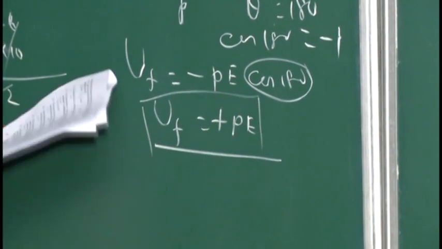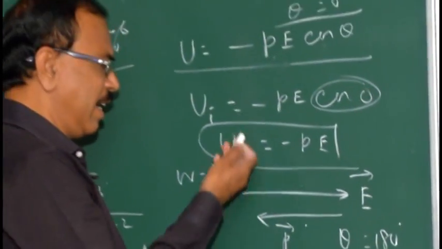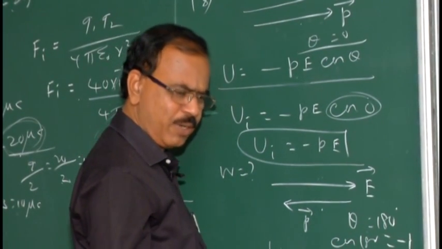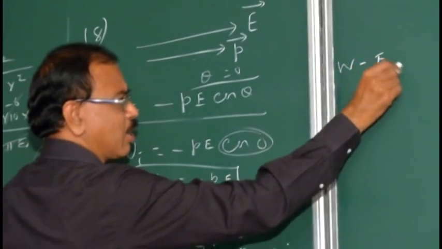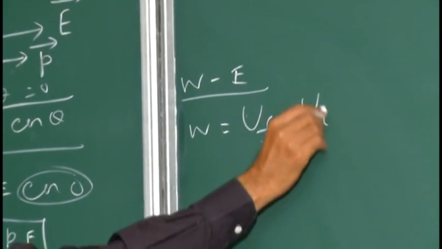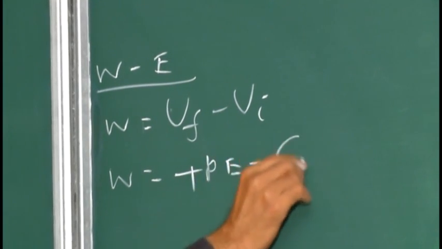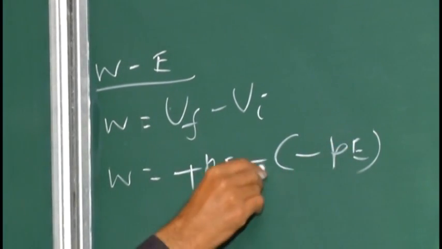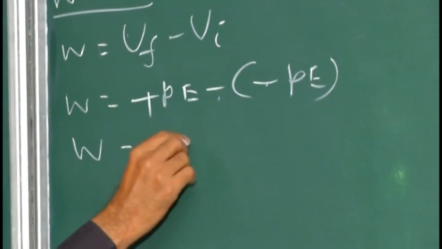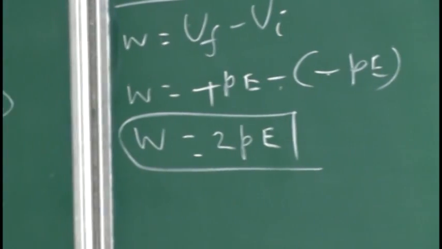Yes, two or three questions back, we talked about the work energy theorem. The potential energy has changed, with an initial potential energy and a final potential energy, and they are asking what the work done is. Automatically, as physics people, we have to go for the work energy theorem. As per the work energy theorem, work done is equal to the change in potential energy, final potential energy minus initial potential energy. Final potential energy is plus PE, initial potential energy is minus PE, therefore minus and minus become plus. So work done is plus PE plus PE, which is plus 2PE. So the answer for the problem is plus 2PE.